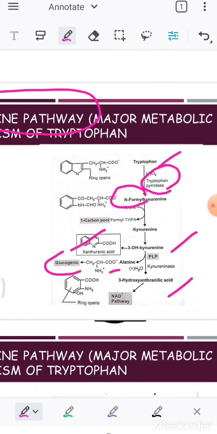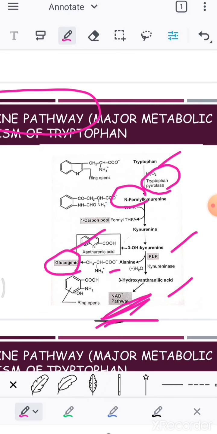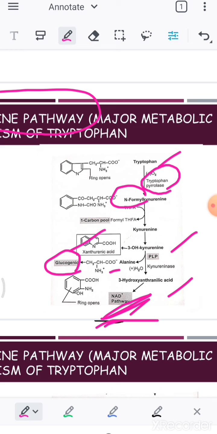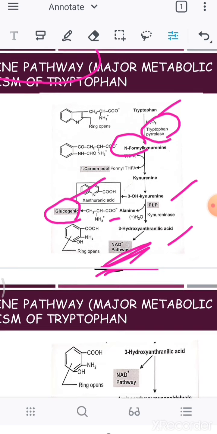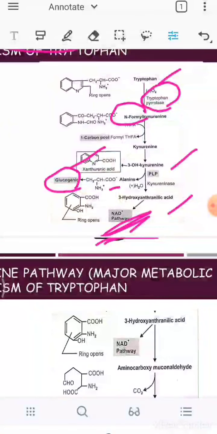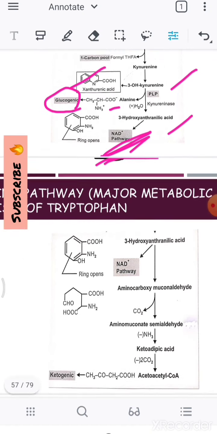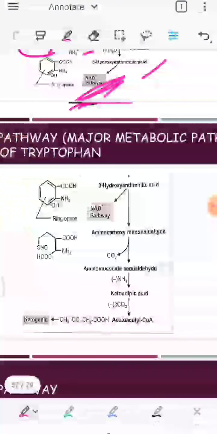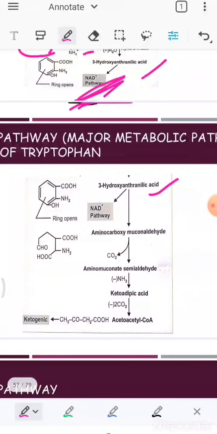So this alanine will be converted and enter into the glucogenic pathway. 3-hydroxykynurenine is going to be converted into 3-hydroxyanthranilic acid. This 3-hydroxyanthranilic acid enters into the NAD pathway. NAD pathway is nothing but the nicotinic acid pathway. Okay, so tryptophan to formyl kynurenine to kynurenine, and kynurenine to hydroxykynurenine, and hydroxykynurenine to hydroxyanthranilic acid. From this 3-hydroxyanthranilic acid, it is going to enter into the nicotinic acid cycle.